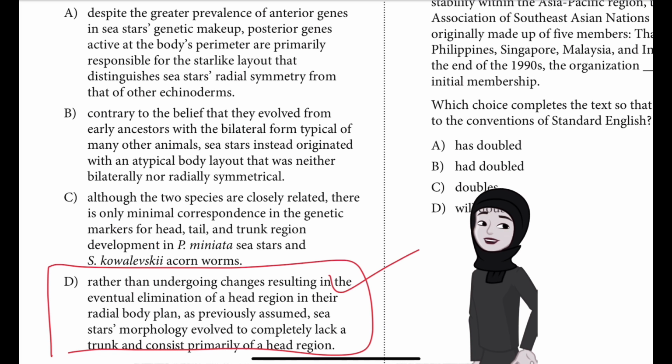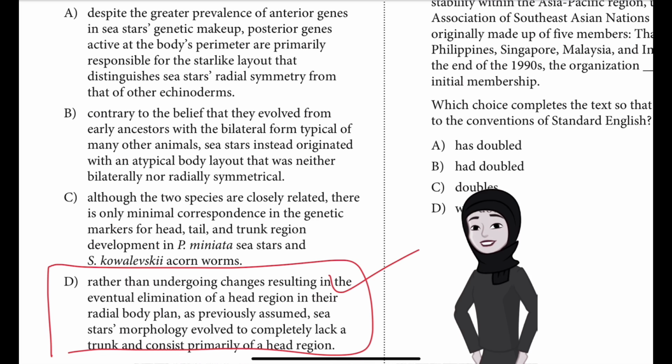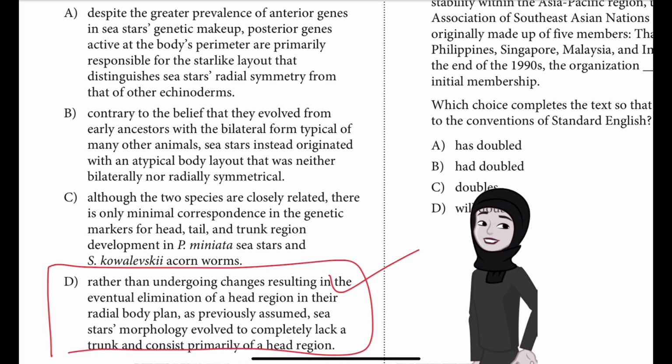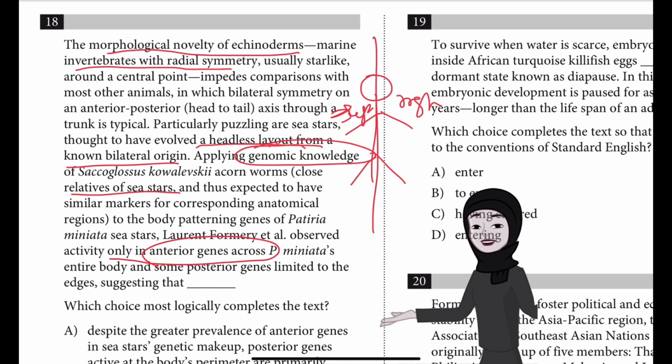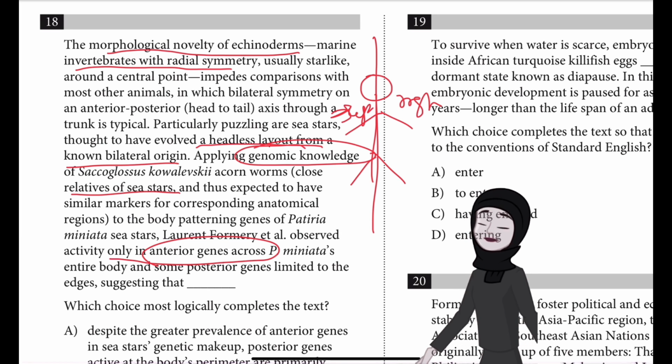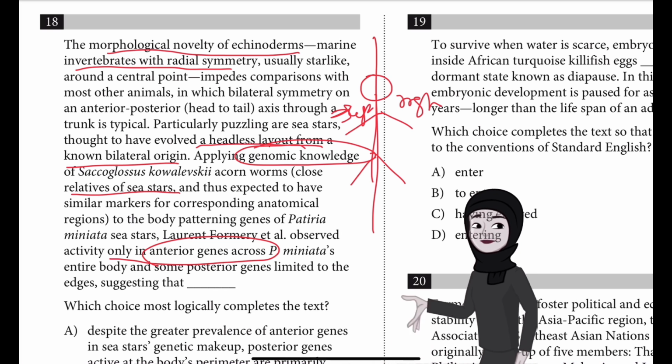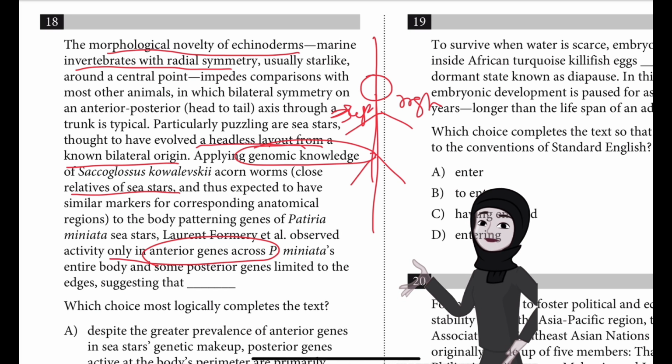So choice D is the best answer because it most logically completes the text discussion of the morphology, form and structure of sea stars, a type of echinoderm. The text indicates that echinoderms have radial symmetrical body plans, symmetrical around a central point, usually in the form of a star, whereas most animals have bilaterally symmetrical body plans, symmetrical along an axis running from head to tail through a trunk.